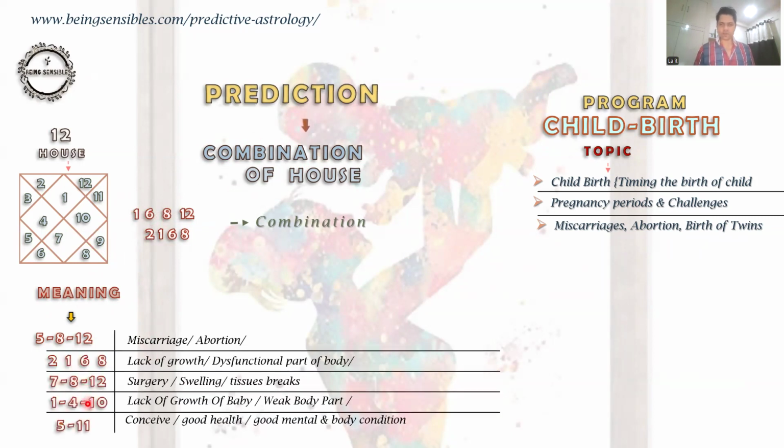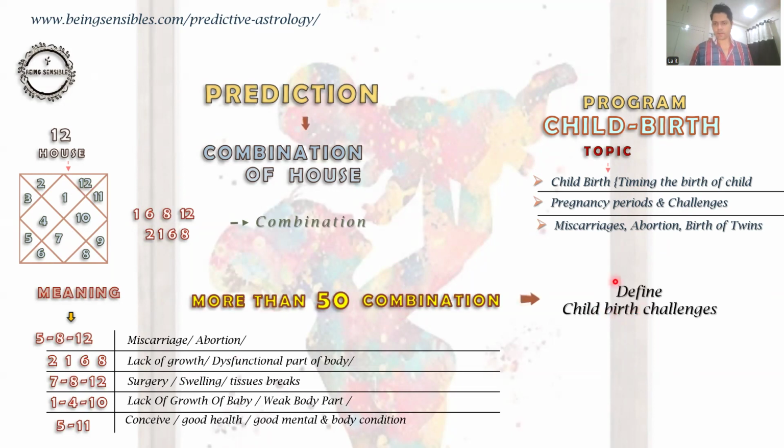These are other combinations which give the parents and the mother an idea of what kind of challenges she would experience in the pregnancy phase. There are more than 50 combinations which give an idea about the condition of the child during pregnancy and after delivery of the baby.